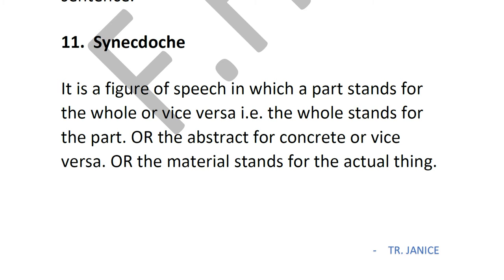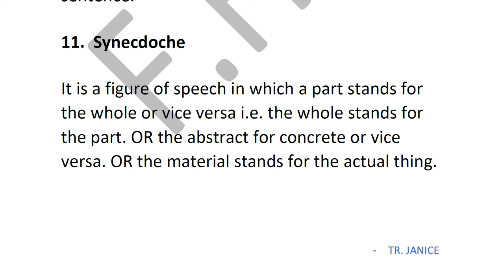Concrete means something that you can really see. Okay, you can see, you can feel. Abstract could be just some feelings like feeling sad, feeling happy, feeling love. That could be the abstract. Concrete would be the girl whom you feel love for. The person whom you feel love for, whether it be your parents, your brother, your sister, or whoever. So that is your abstract, and the actual person is the thing that you can really see and feel and touch, your concrete.